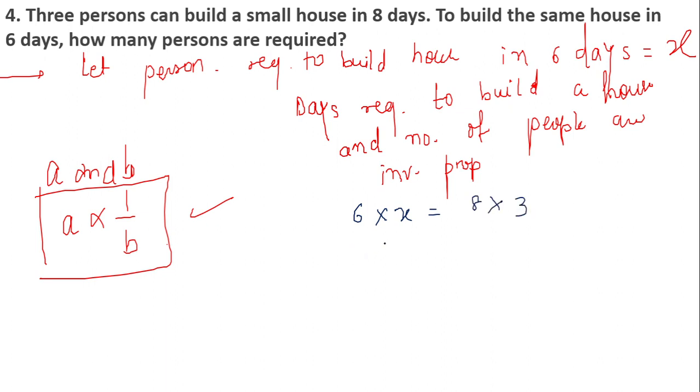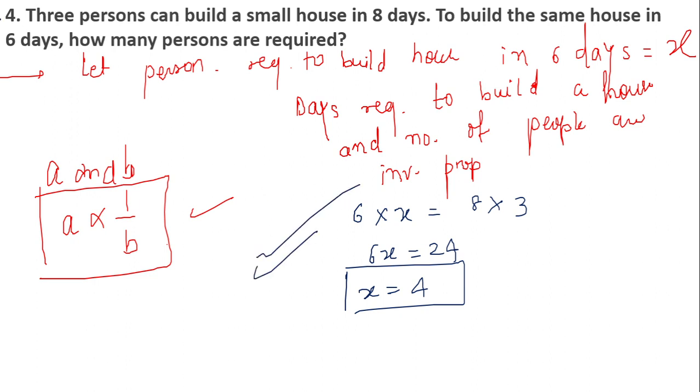Okay, so this is 6x is equal to 8 3s are 24. The value of x is equal to 4. Therefore 4 persons are required to build the house in 6 days. This is the concept behind this particular question. I hope you have got this question. This is directly taken out of the NCERT book. Okay, so I hope you have understood it very clearly.